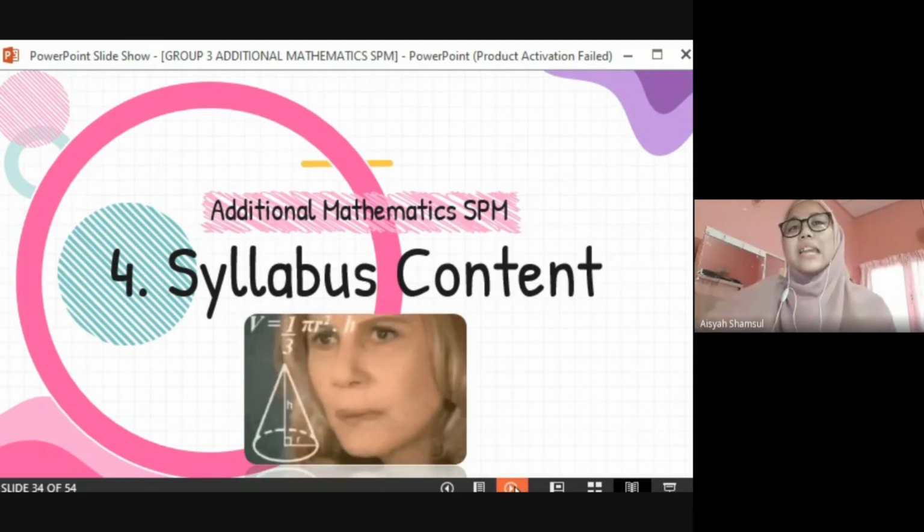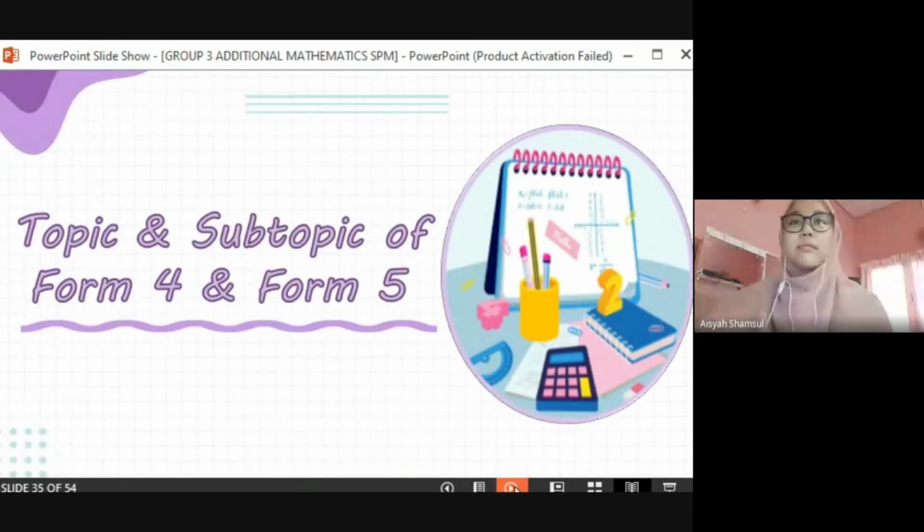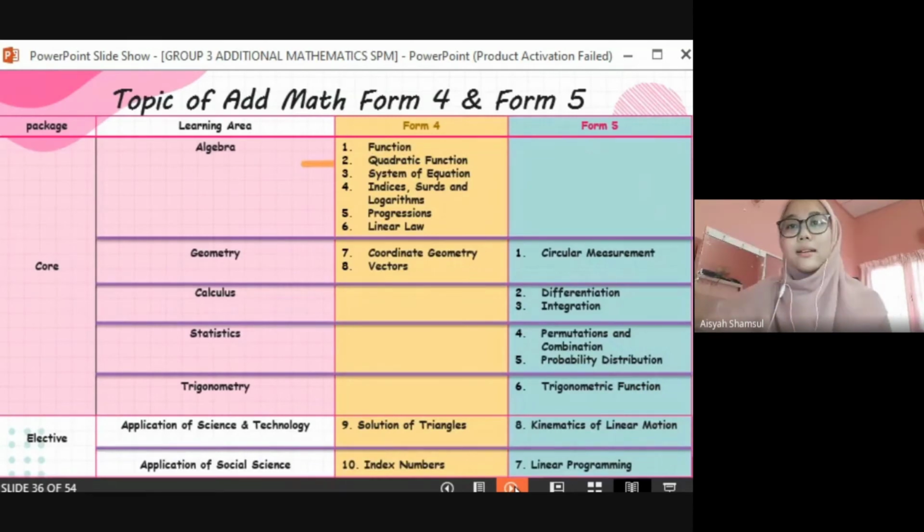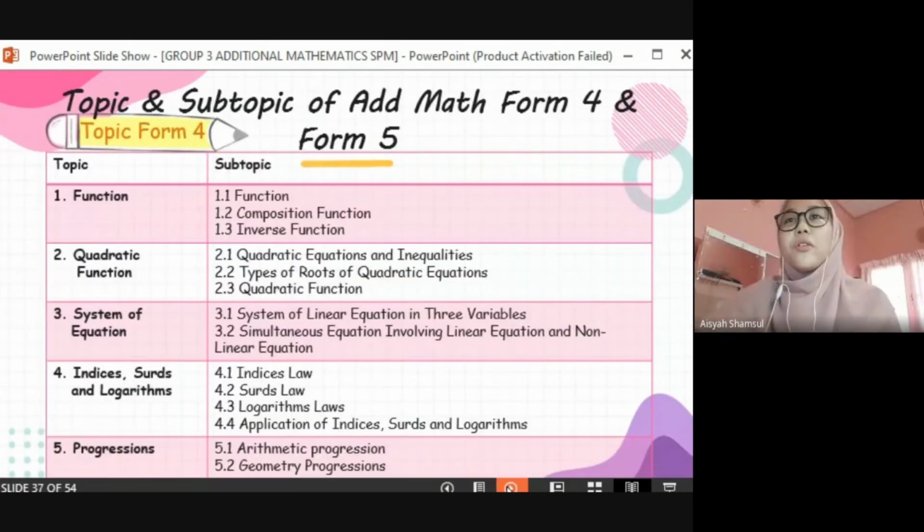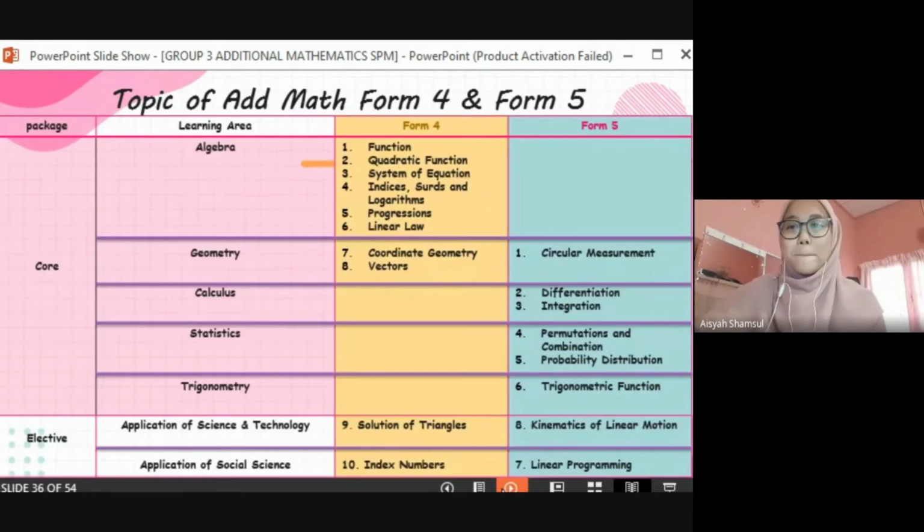Okay, let's see the topics and subtopics of Form 4 and Form 5. This is the topic list of AddMath Form 4 and Form 5. As you can see in the table, the package has been divided into core and elective learning areas.